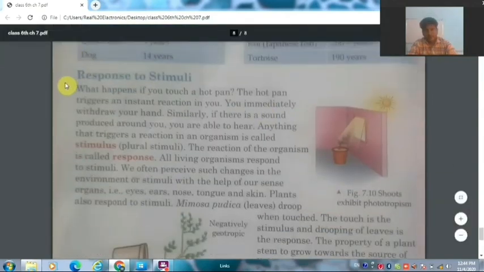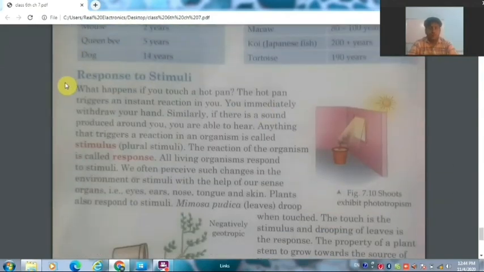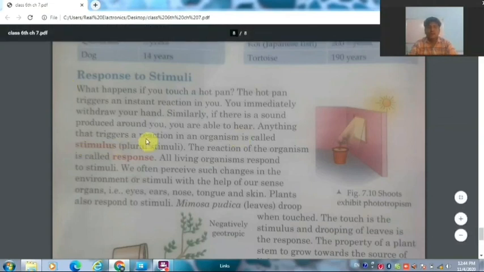Now the last property is response to stimuli. It is also a very important property. Whenever we are touched or get some reactions in our environment, we give another reaction to that. That is called a response to stimuli. For example, if you touch a hot pan, you immediately take your hand away from there. If there is very strong wind blowing around you, you will close your eyes to protect them. These are called stimuli. That is, anything that triggers a reaction in an organism is called a stimulus, and the reaction that occurs is called a response. So this hot pan is a stimulus and we take our hand away, that is a response.